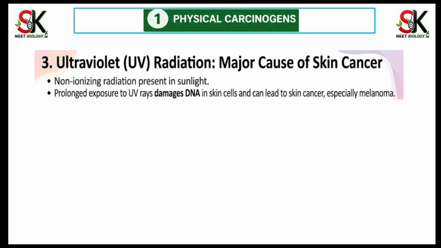Now, third physical carcinogen is ultraviolet radiation, also called UV radiation. These are a major cause of skin cancer. These are non-ionizing radiations present in sunlight. Prolonged exposure to this radiation damages DNA in skin cells and can lead to skin cancer, especially melanoma.